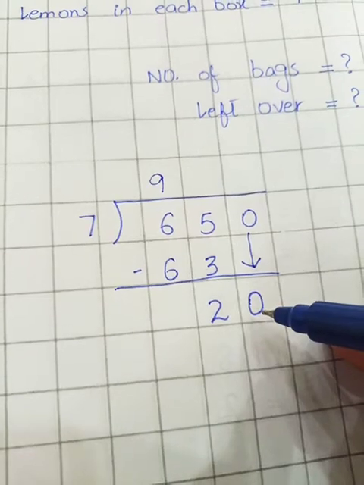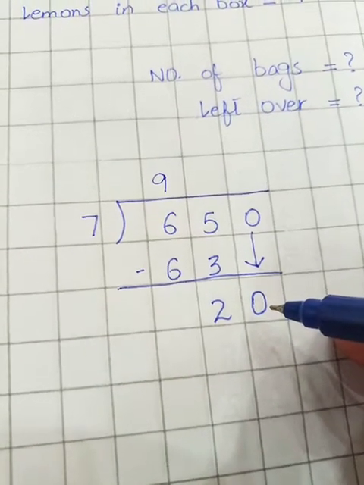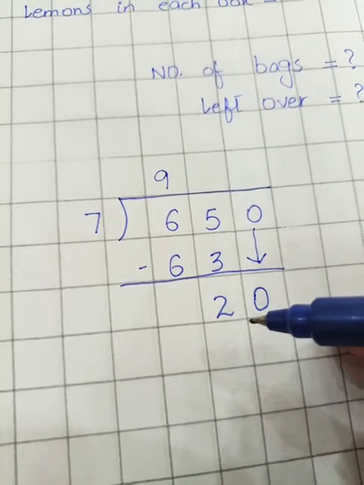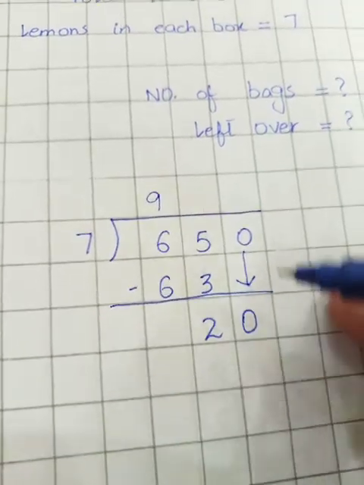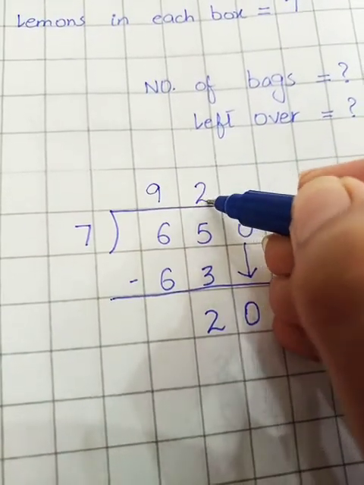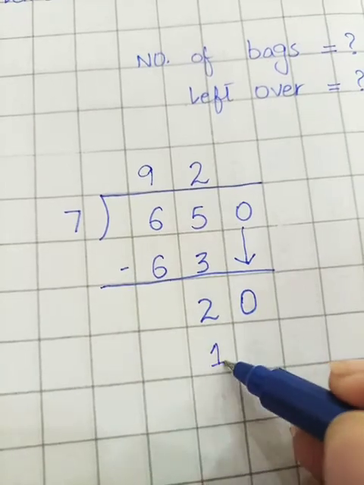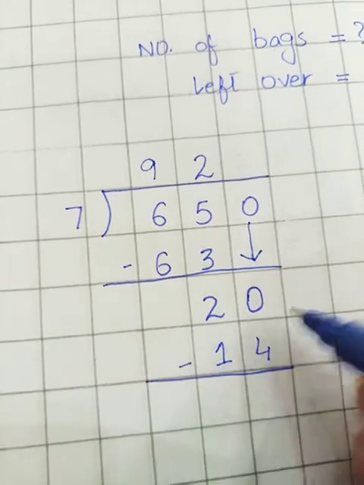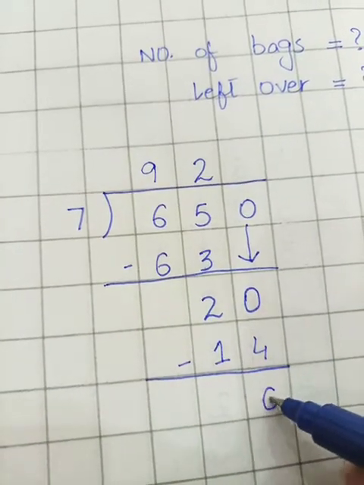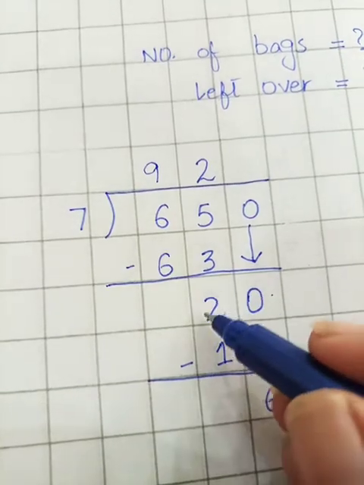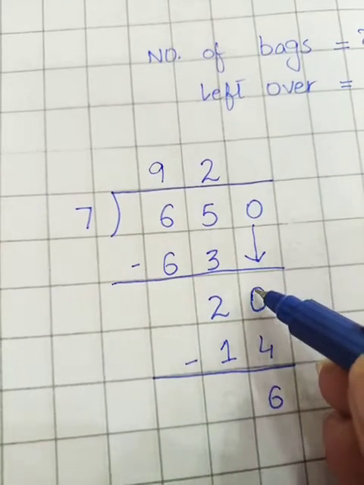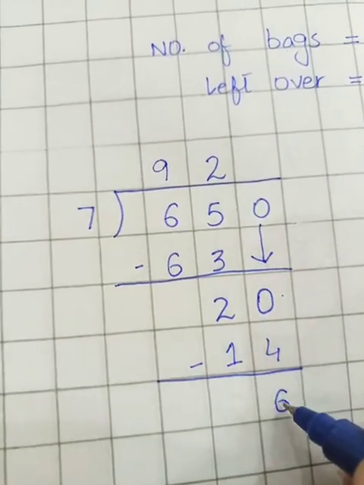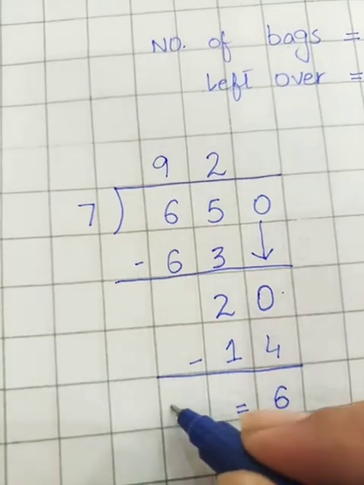Read the table of 7 to get the number 20 or the number that is smaller than this. 7 threes are 21. Can't write 21 here, so I have to write 7 twos are 14 down here. 7 twos are 14. Now students, in the next step, that is subtraction again, 10 minus 4 is 6. As 0 can't be subtracted, I am taking 1 carry from this 2, and this 0 will become 10, and this 1 will remain 1. 1 minus 1 is 0. So now students, this 6 is my remainder.